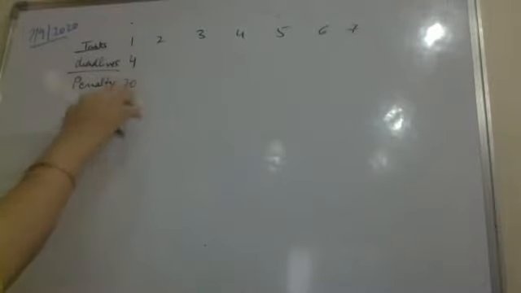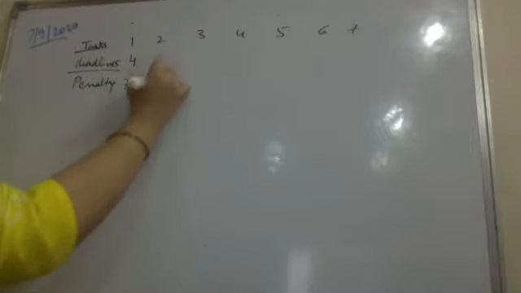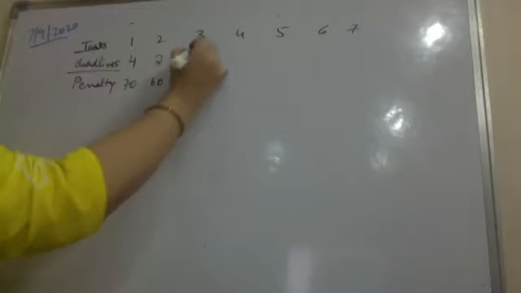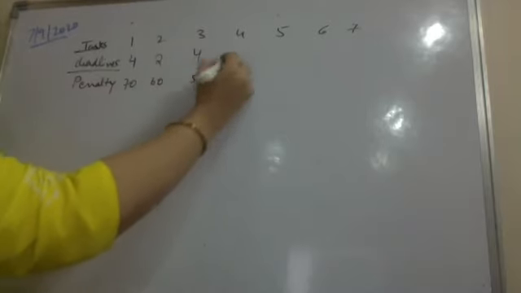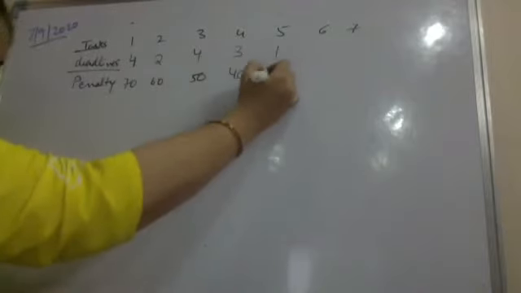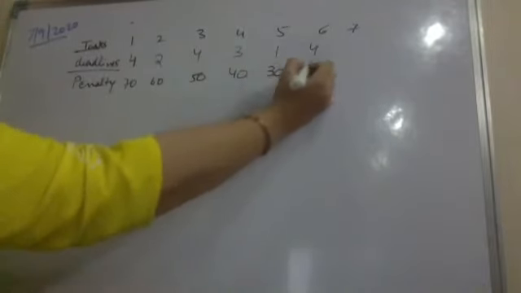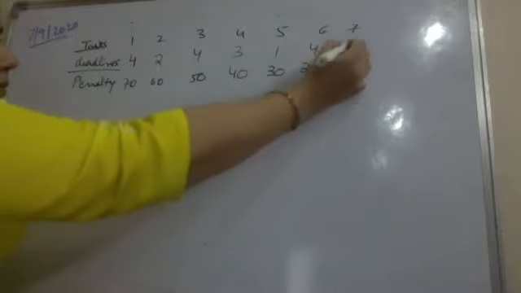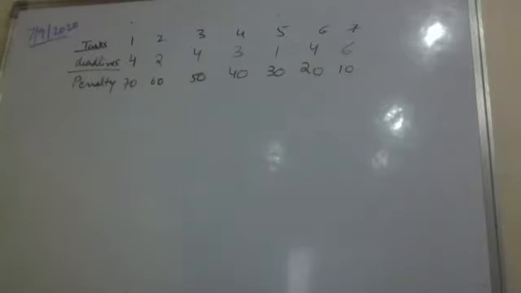Supposedly task 1 has a deadline of time unit 4 and a penalty of 70, which is the highest in my example. So 70, 60, 50, 40, 30, maybe these are the penalties, and the deadlines are as I'm mentioning here for the example. So my task is to find out a schedule in which I incur minimum possible penalty.